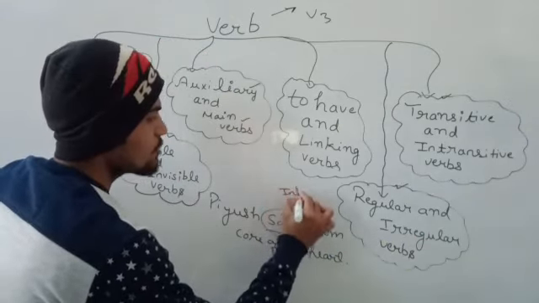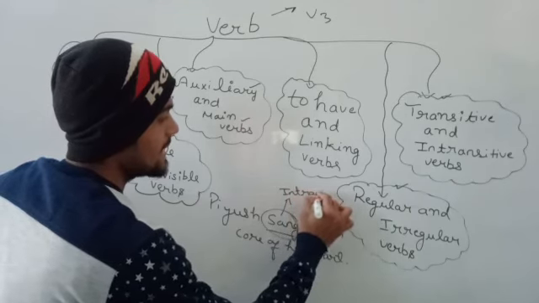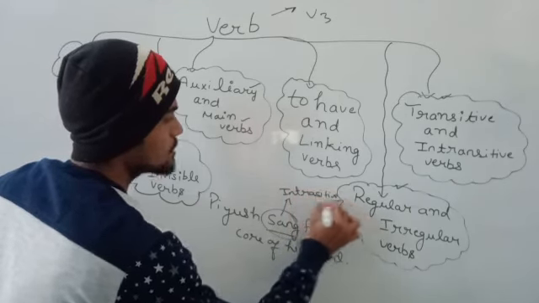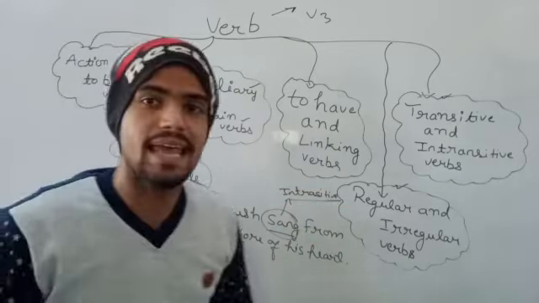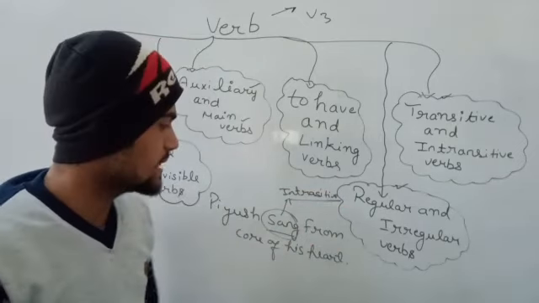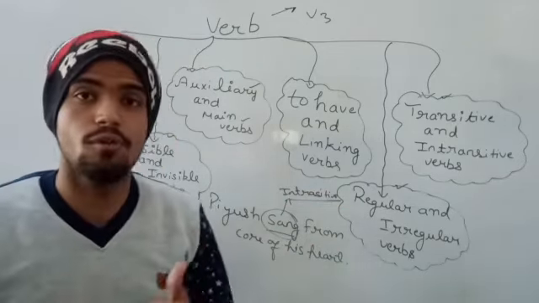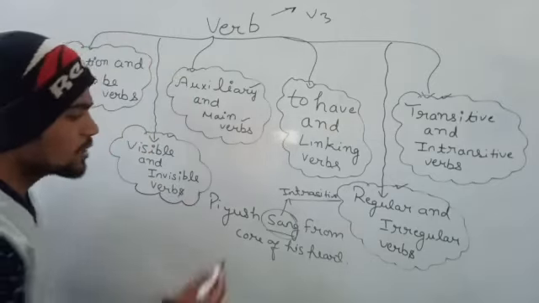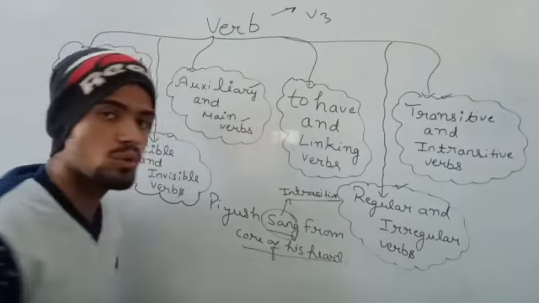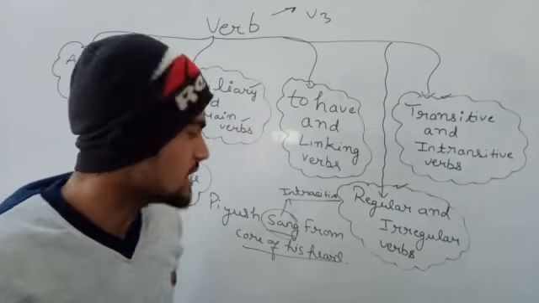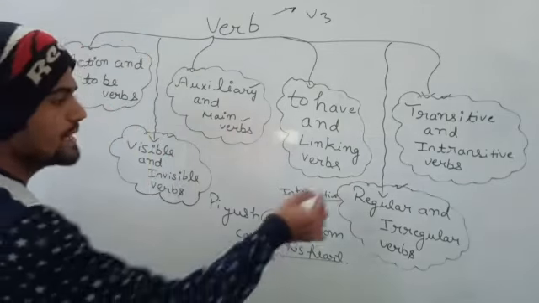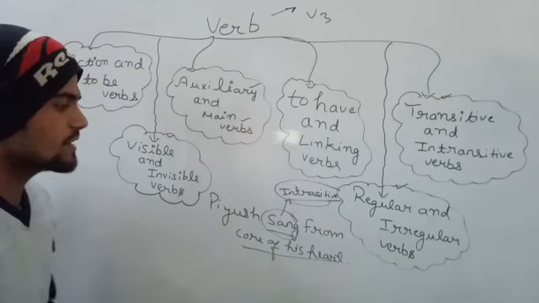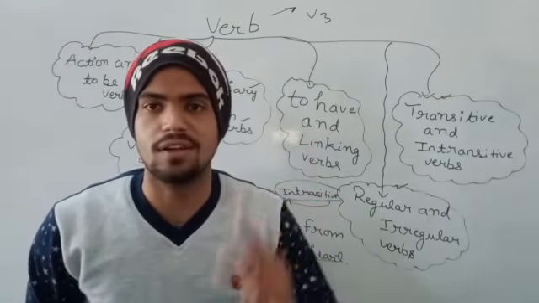You will ask, sir, why have you written intransitive here? It can also be transitive. I will say no, because there will be no direct object. Like "core of his heart", there is no direct object here. That's why it will come under the category of intransitive verb. I hope you have understood the difference between transitive and intransitive verbs.